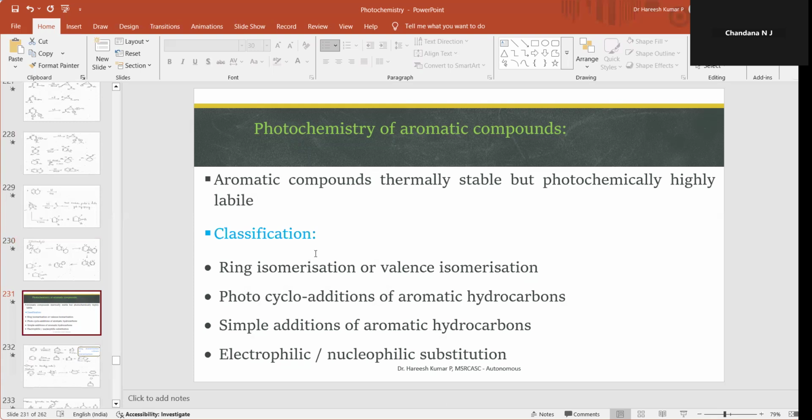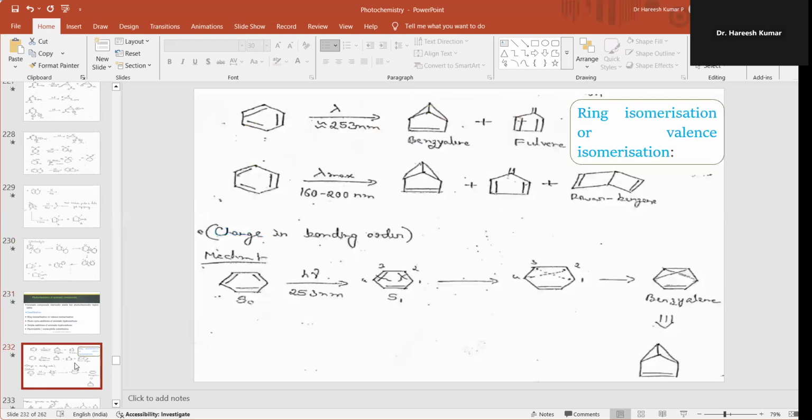The classification of photochemistry of aromatic compounds includes ring isomerization or valence isomerization reactions, photocycloadditions of aromatic hydrocarbons, simple additions of aromatic hydrocarbons, and electrophilic and nucleophilic substitutions in photochemical reactions. These are the types of photochemistry of aromatic compounds.